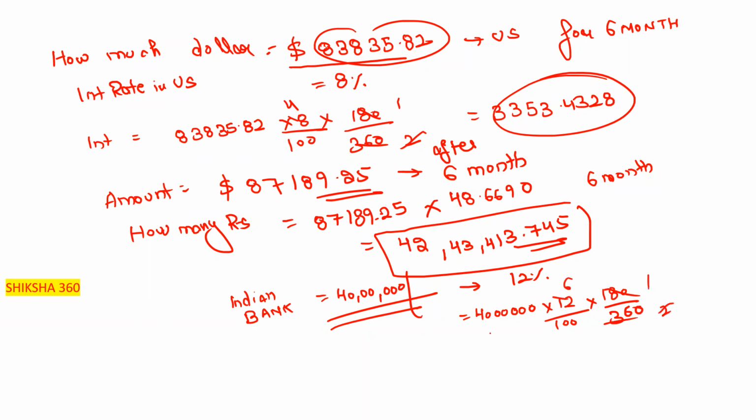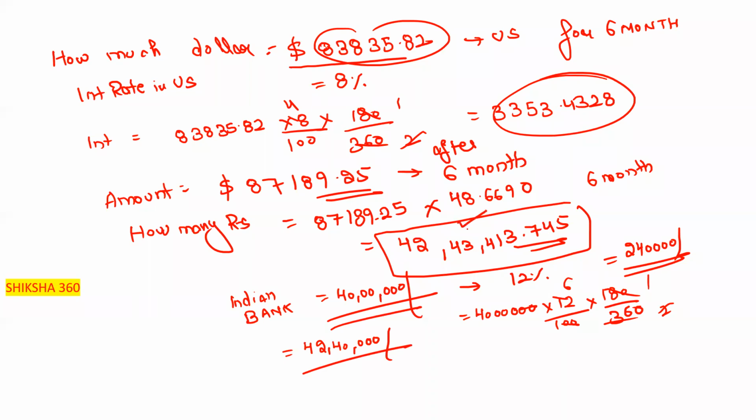After calculating we will get 2,40,000 that they have to pay to the Indian bank as interest. Clear. And how much do they have to pay back? 42,40,000 they have to pay back.